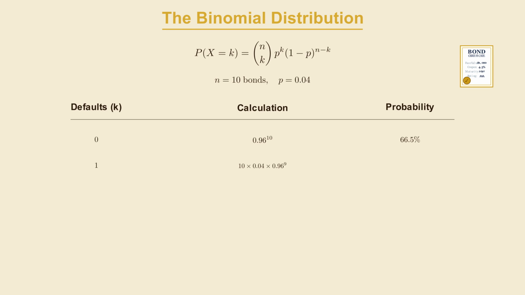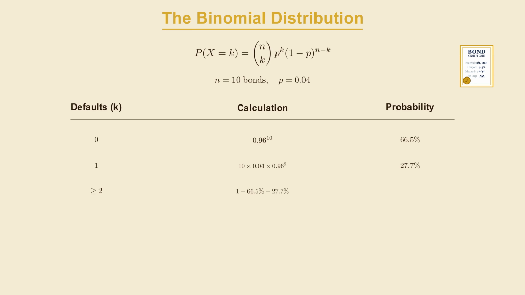C of 10 and 1 is 10. This means that there are 10 ways for one bond to be the one that defaults. Then we need to multiply that by the probability of this occurring. If one bond defaulted, that means that it ended up in the 0.04 chance that a bond defaulted. The rest will end up in the 0.96 chance that they didn't default. So we take our 0.04, multiply by 0.96 and raise that to the ninth, and when we multiply it all together, we get about 27.7%.